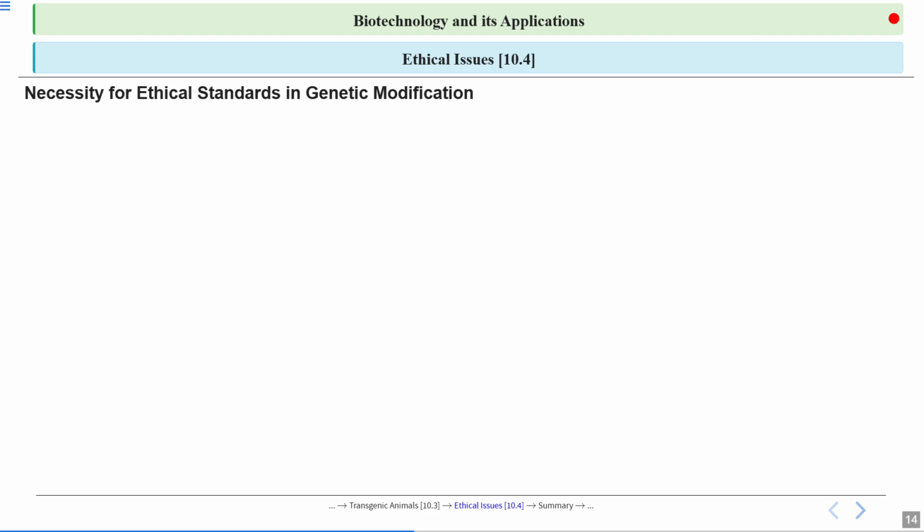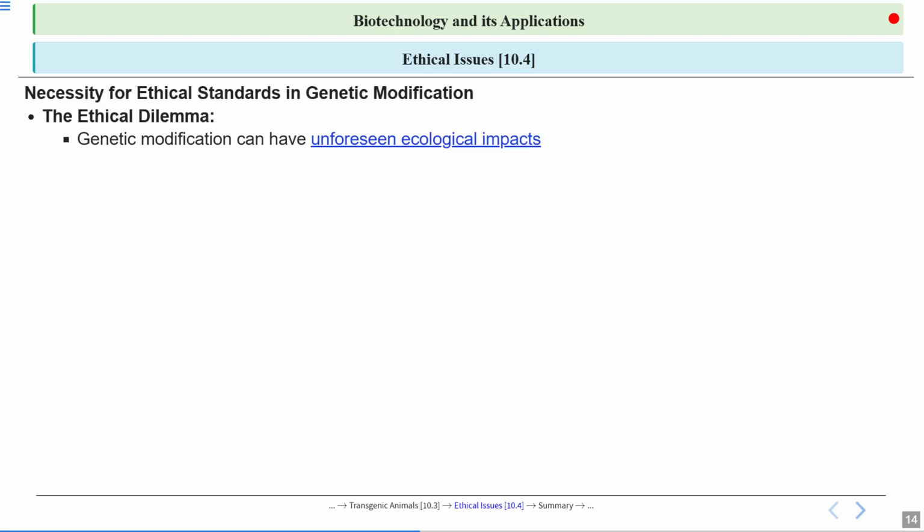Now we need to talk about the ethical issues that should be taken care of before making a genetic modification in any animal, any human, or anything else we want to do. Why is there a necessity for ethical standards in genetic modification? Why do we need these ethical issues, a standardized rule that everyone follows when we are talking about genetic modification? Why? So first, the ethical dilemma.